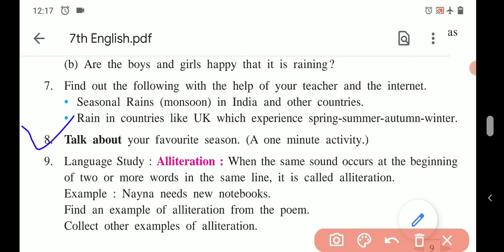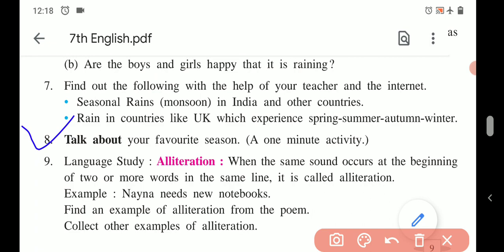Then changes in human life. What changes do we find in human life? Especially that is about food and clothing, right? For example, in winter, sweaters and woolen clothes are worn, right? So you can think of any season, your favorite season, and write about its name, its duration, changes made by it in nature, changes made by it in human life, and much more. But as you have to talk for 1 minute only, you have to write accordingly. So half a page, or you can extend to 1 page only, you can write for this activity.